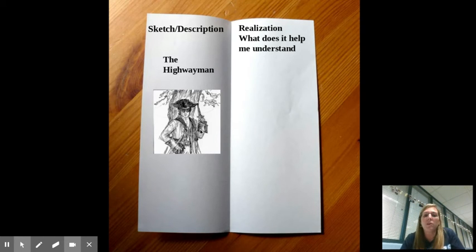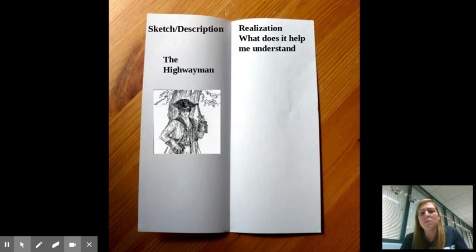Now that we're looking at him, what does it help you to understand? So we're looking over here in this realization. As I look at this Highwayman, what does it help me to understand about him? Well, right away, I look at him and I'm like, okay, he's obviously rich. Look at how well he's dressed. He's also carrying a gun and a sword, which makes me figure out he's pretty dangerous. And because he's dressed so fancy, he's a very dashing figure.